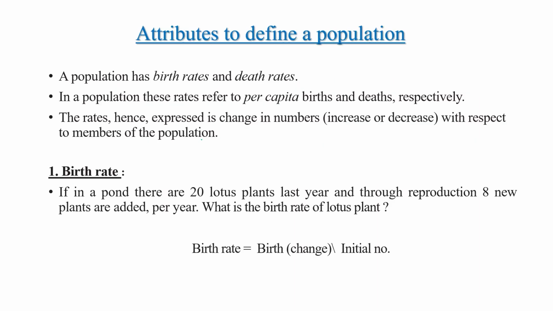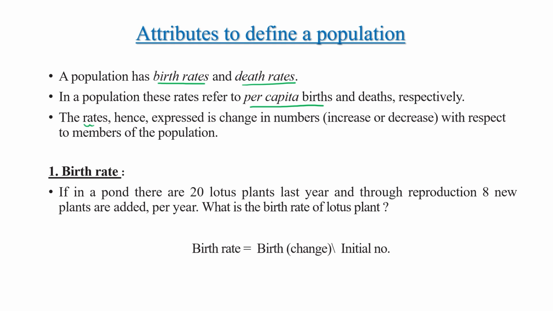Now let's understand some attributes which are mainly used to define a population. A population has a birth rate and a death rate. In a population, these rates refer to per capita birth or per capita death, respectively.